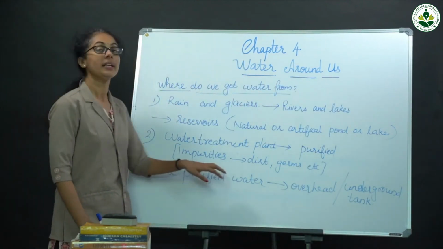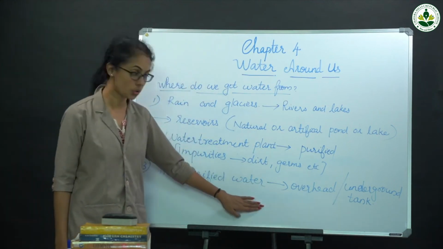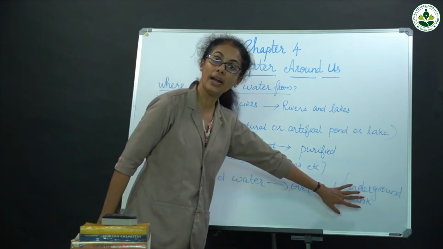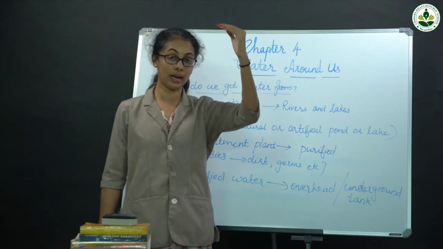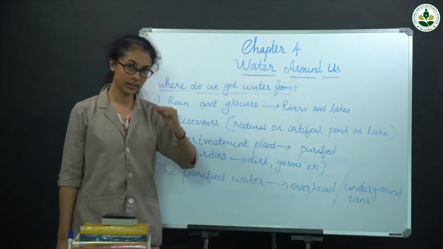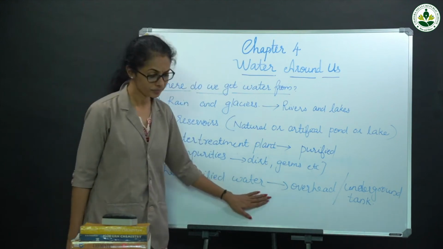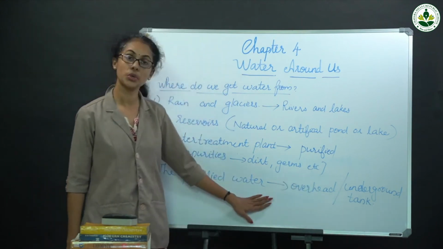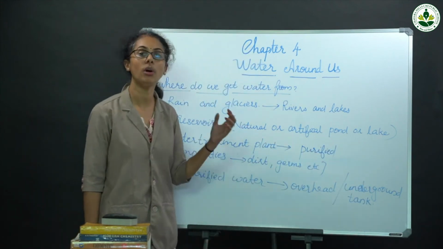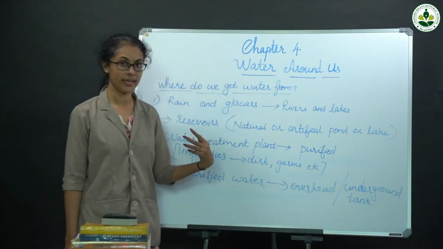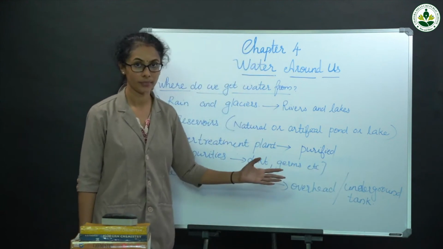Overhead means the tank is in the up position, and underground means the down position. The tank is for storage.